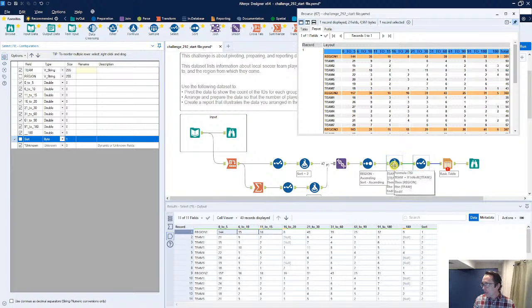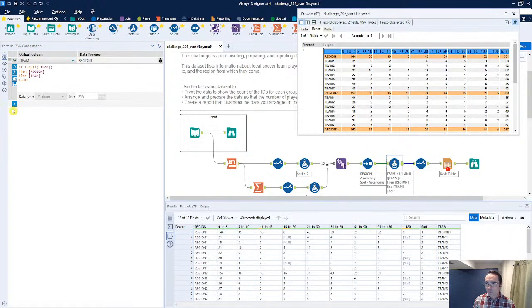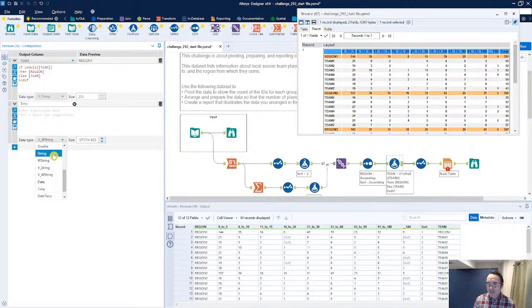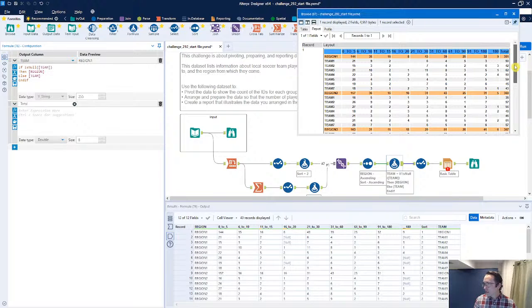What we are going to need is the actual total column. So once again, I would normally do this in a more dynamic way, but in this case, I'm going to just go ahead and create my total, which does appear to be whole numbers.